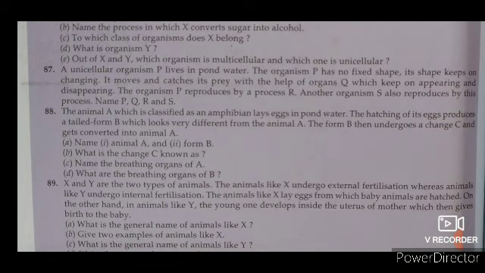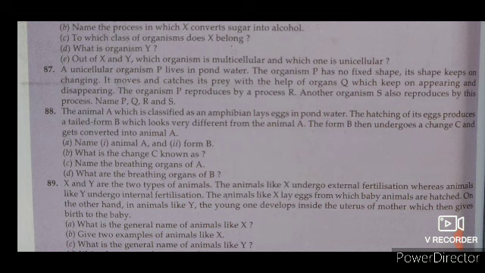Read the question number 87. A unicellular organism P lives in pond water. कहाँ रहता है? Pond water में. The organism P has no fixed shape. Its shape keeps on changing. It moves and catches its prey with the help of organ Q, which keeps on appearing and disappearing. The organism P reproduces by process R. Another organism S also reproduces by this process. Name P, Q, R, S.